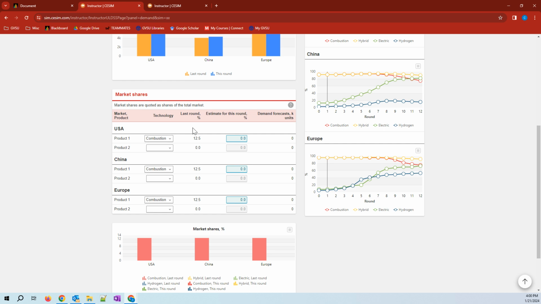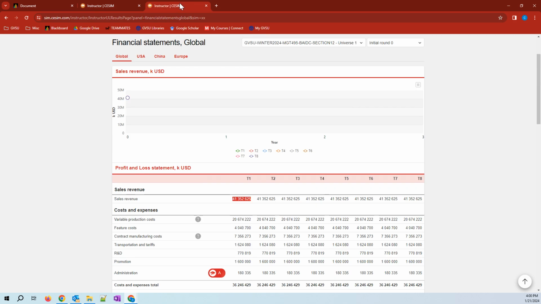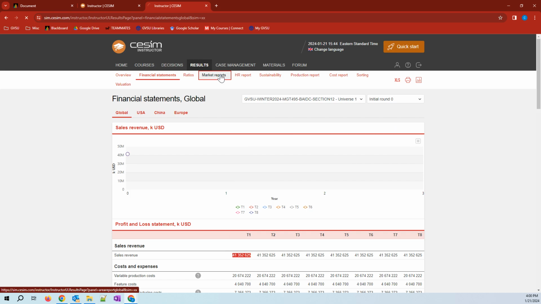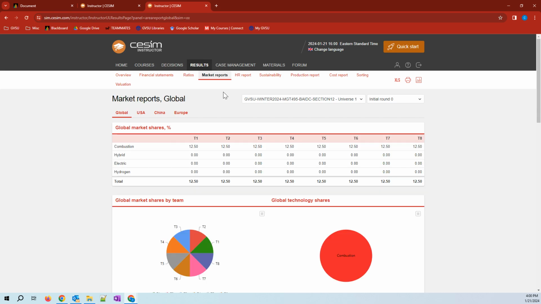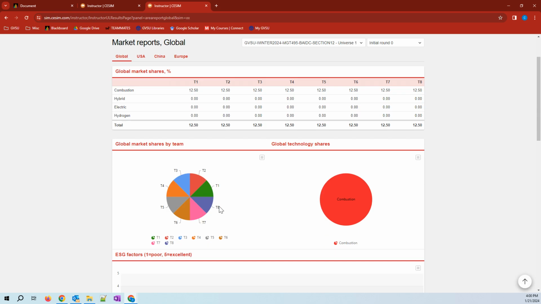I'll repeat this once more. The interpretation of this sentence is like this. Last year, my company was able to capture 12.5% of the US market through sales of combustion engine. If I go to the results tab, if I go to market report, I can see that my company T8 captured 12.5% of the US market.